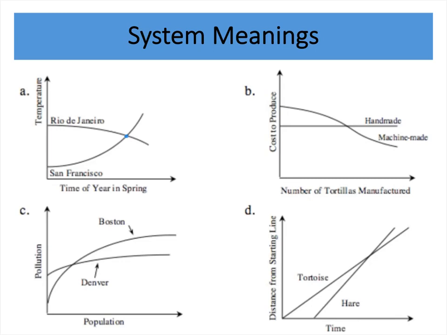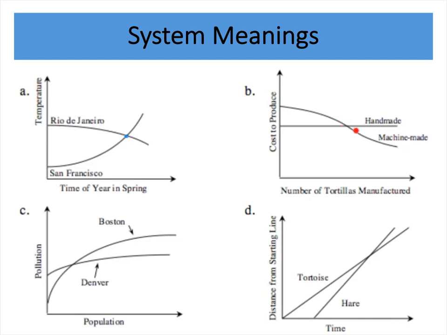If we're looking at the number of tortillas manufactured and the cost to produce them, if we're making handmade tortillas, if I make more tortillas, the cost per tortilla is the same. But if I invest in a machine at the start, it costs more to make per tortilla. But as I make more and more and more, if I make machine-made tortillas, they become less and less expensive.